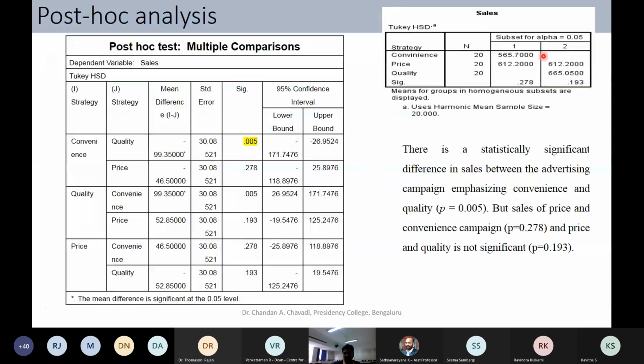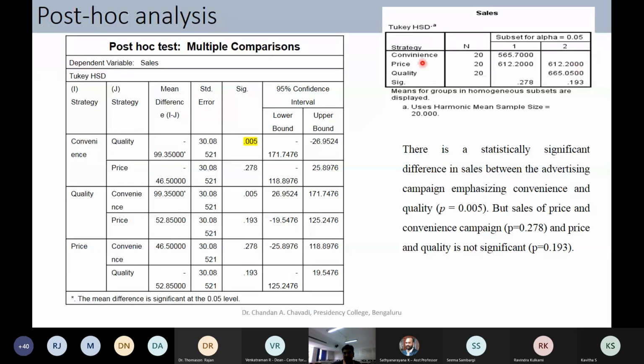Now look at the homogeneous subsets. You can see that convenience and price, look at this entire thing. Convenience and price, you can find that they are in the one place. They are definitely same and they are following one subset. And look at the other thing, price and quality. Price as well as quality, they are also same, because it is not significant.